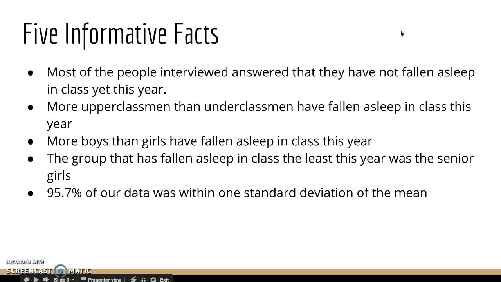Our 5 facts are: most people have never fallen asleep in class this year. More upperclassmen than underclassmen have fallen asleep, and it's more common among boys than girls. The senior girls have fallen asleep in class the least, and most of our data was within one standard deviation of the mean.